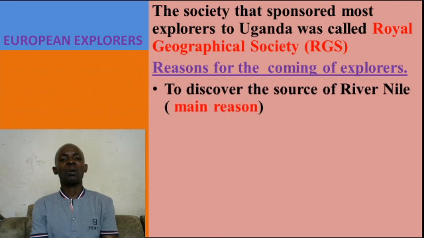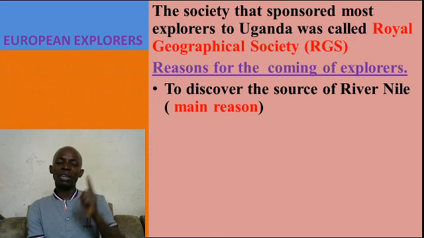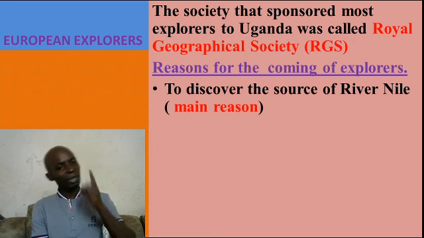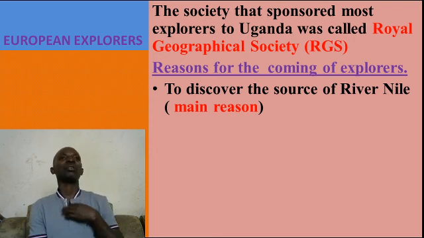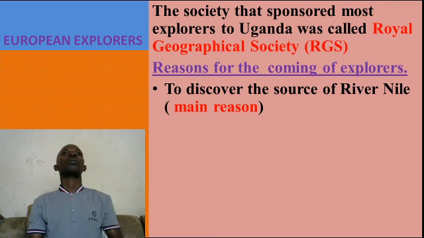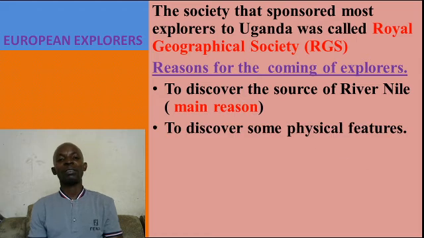Reasons for the coming of the explorers. Number one, to discover the source of river Nile. That was the main reason for the coming of explorers. They wanted to find out about this longest river in the world. Where does it start from? They knew where it ended, but they didn't know where it starts from. So a group of people were sent to find the source of river Nile, and we call them the explorers.